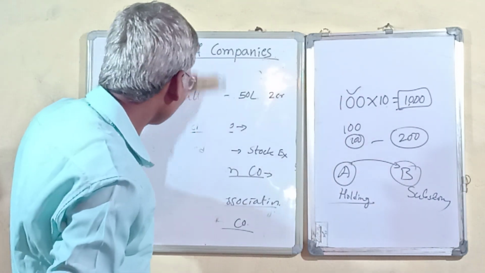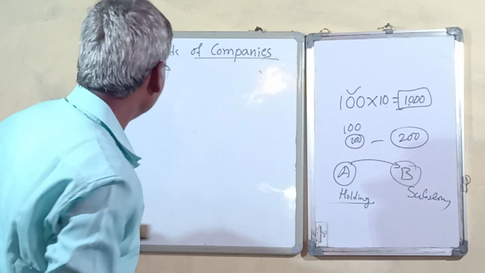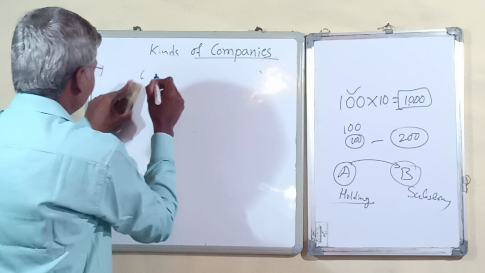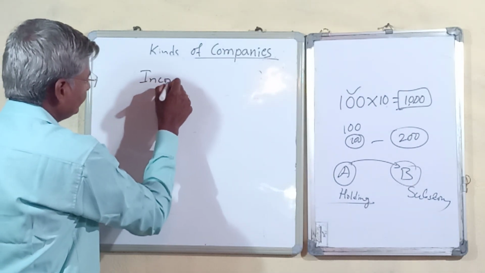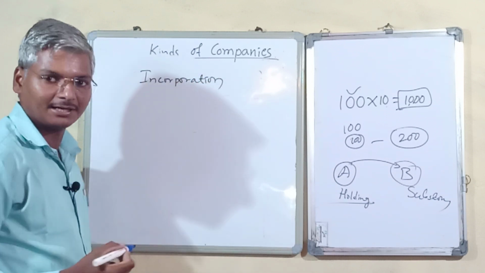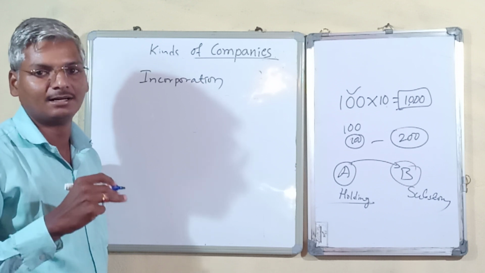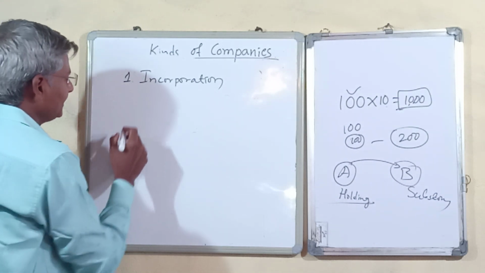I will repeat once again all the classifications of companies. The first is based on incorporation: we have chartered, statutory, registered and unincorporated companies.